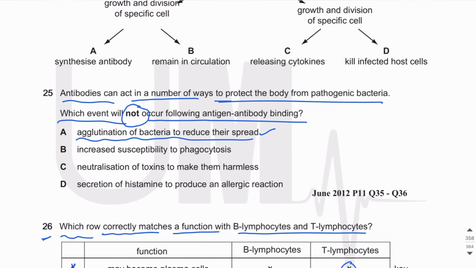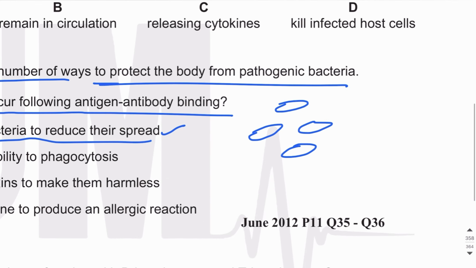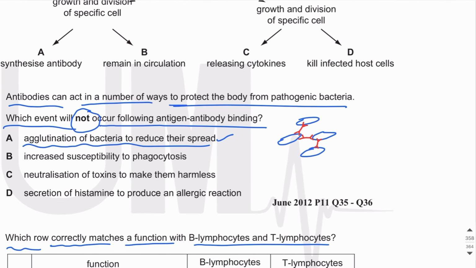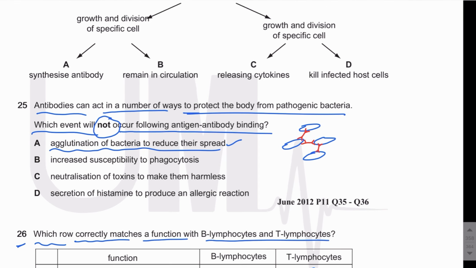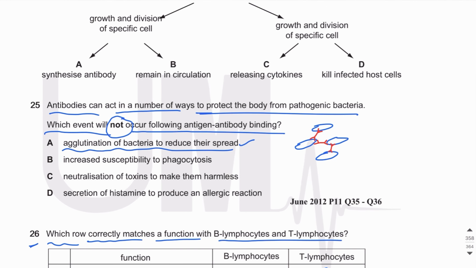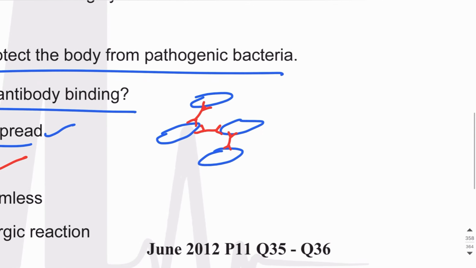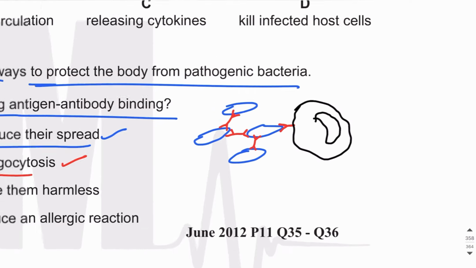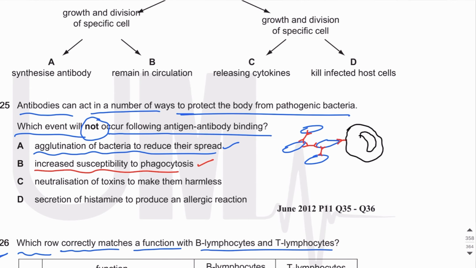Okay, so what you need to know is that antibodies with multiple antigen binding sites can bind to many bacteria at one time, forming a lump. This is called agglutination, and this prevents spread of bacteria. So increased susceptibility to phagocytosis, this is true as well. If bacteria are bound to antibodies, these antibodies can bind to a phagocyte, right? And this can cause increased susceptibility of bacteria to phagocytosis. This is true as well.